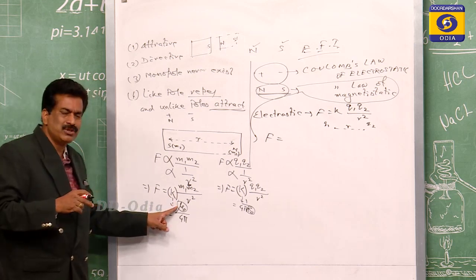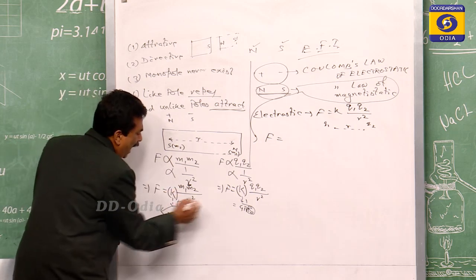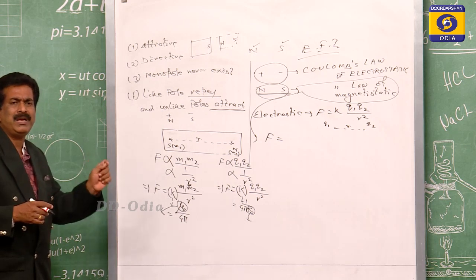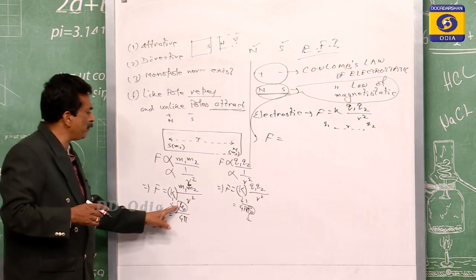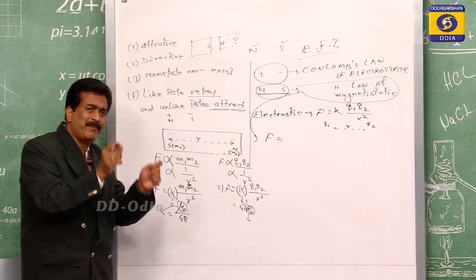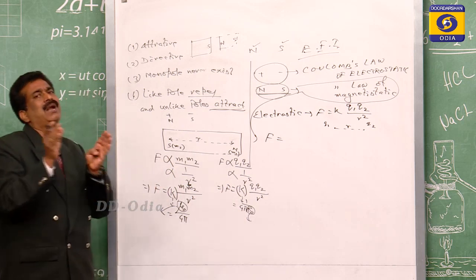So this mu 0 is known as the permeability, and this epsilon 0 is known as the permittivity. This is the permeability, this is the permittivity, and these two are nothing but the response of that medium.